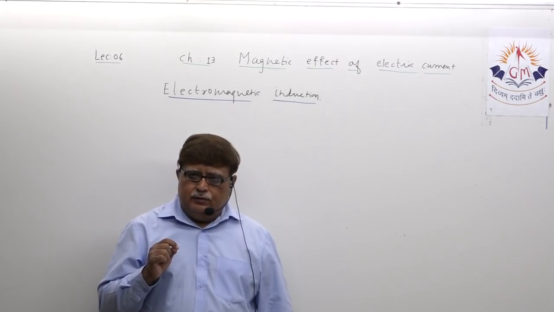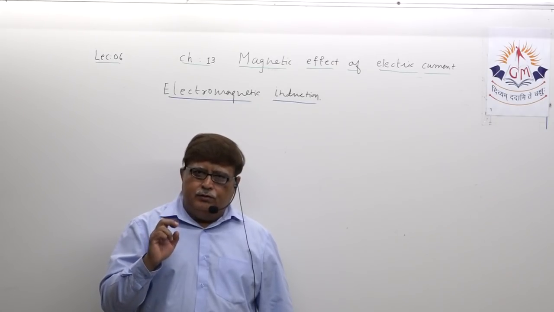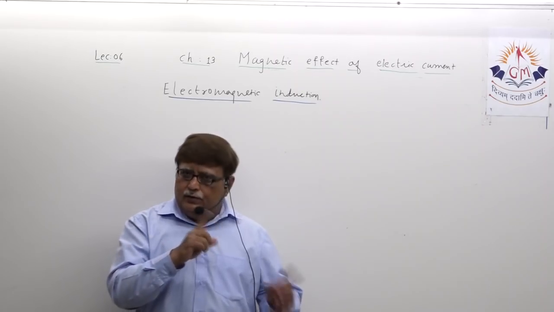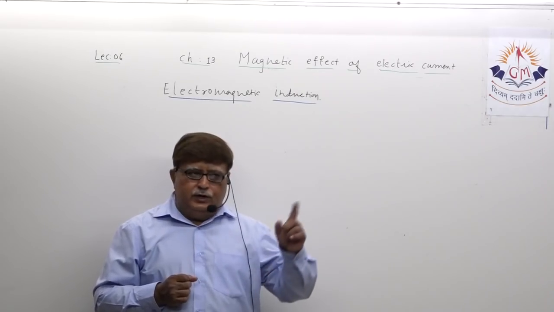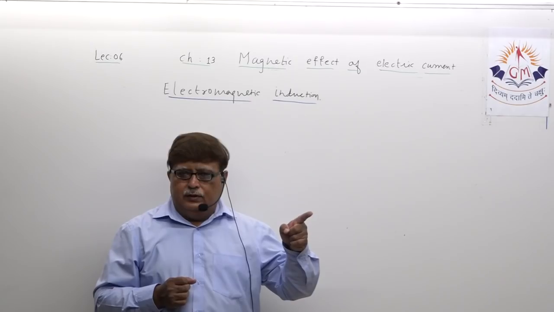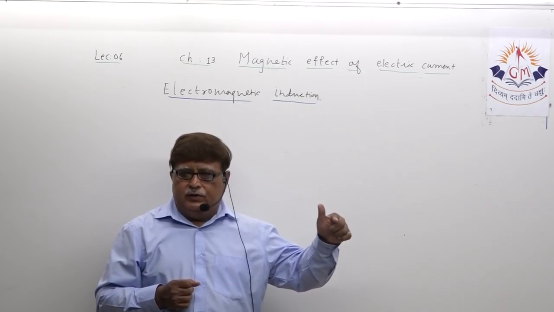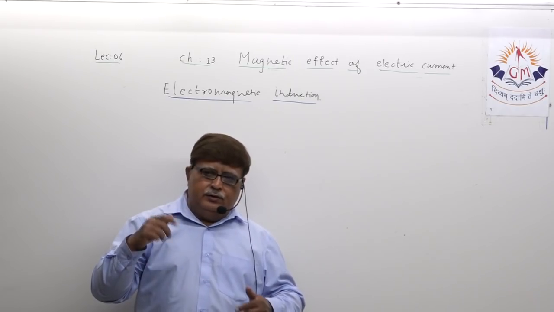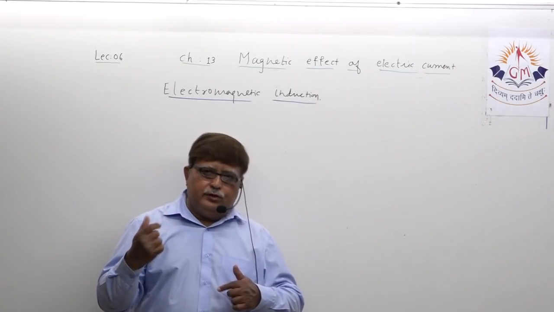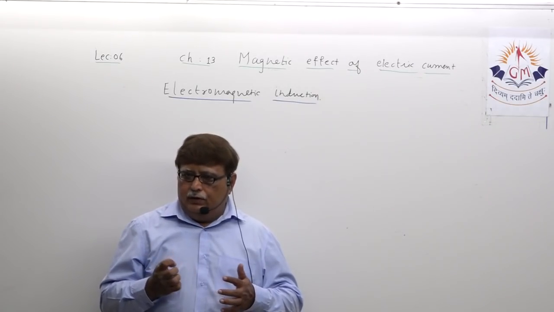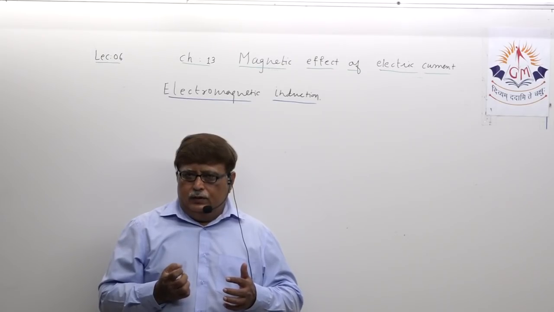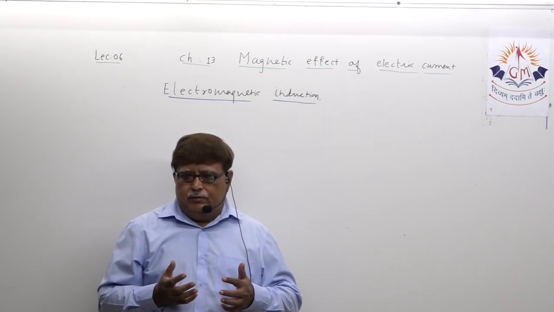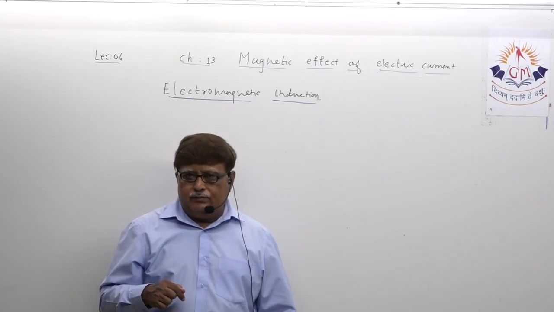Does current get induced in the conductor? Exactly opposite to that. Where you pass current and you achieve the movement of the conductor, here the conductor has to be rotated, and we have to ensure whether any current is produced in the conductor.